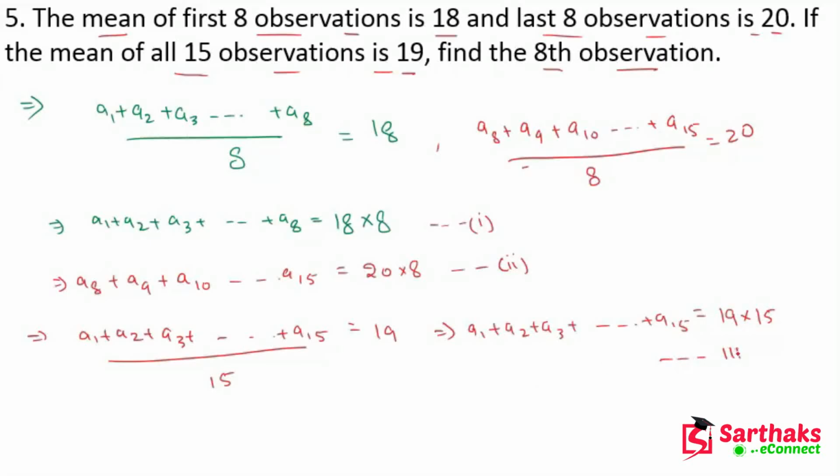Let's suppose this is equation number 3. Got it? Now add equation number 1 and equation number 2.